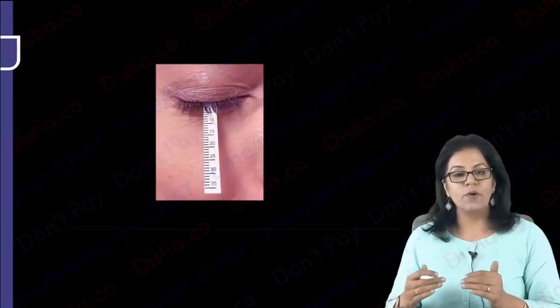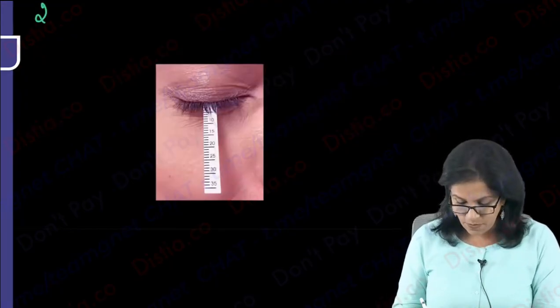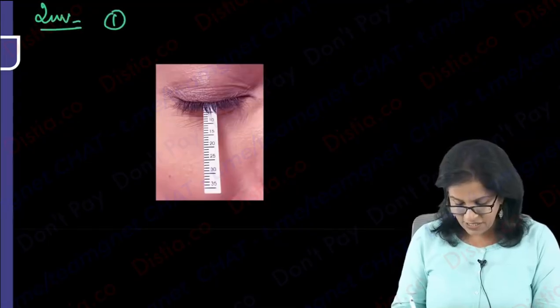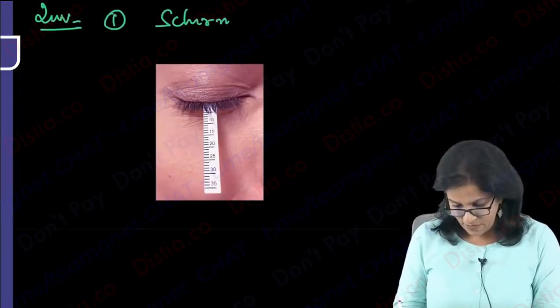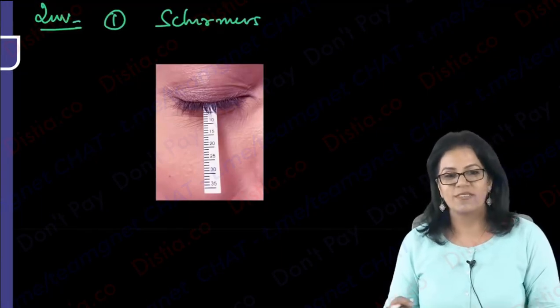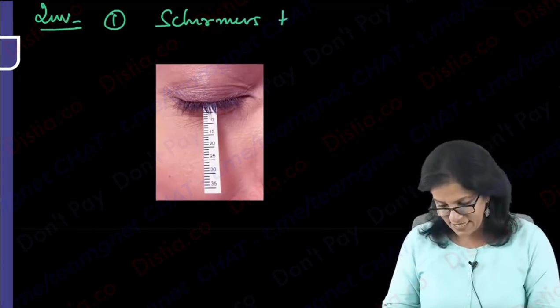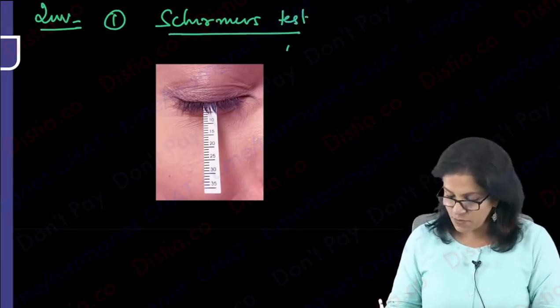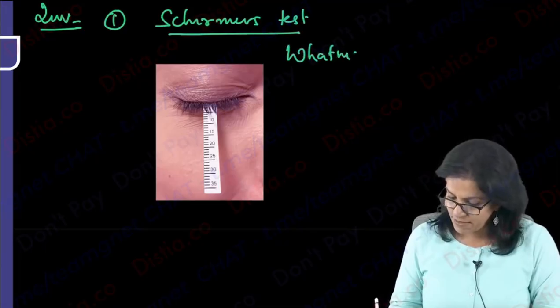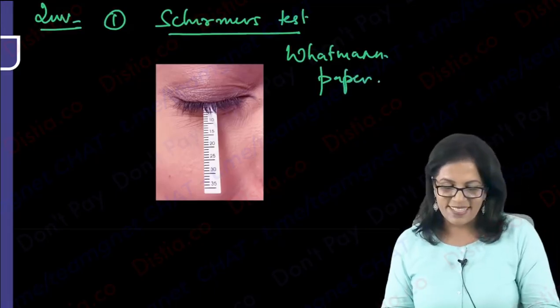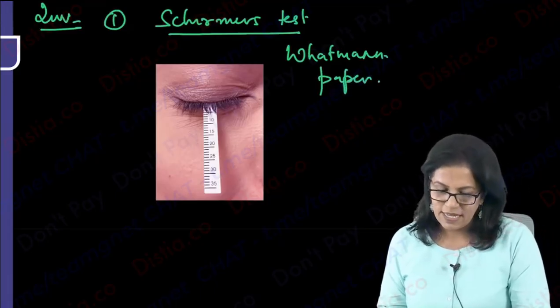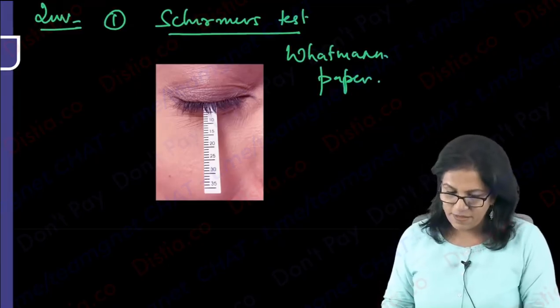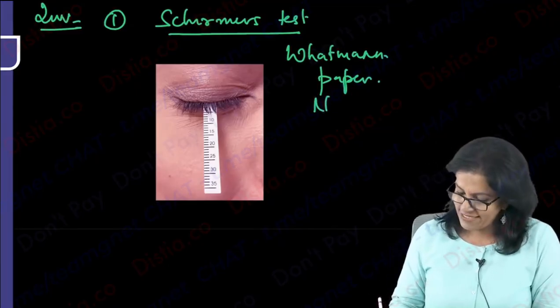Okay, the next important test that we have to understand. From here we will start the investigation with Schirmer's test. First was slit lamp examination, which was on examination. Then the Schirmer's test. Schirmer's test is done with the tear strip. The tear strip is called Whatman paper. So you should know the name of this paper. It is Whatman paper number 41.